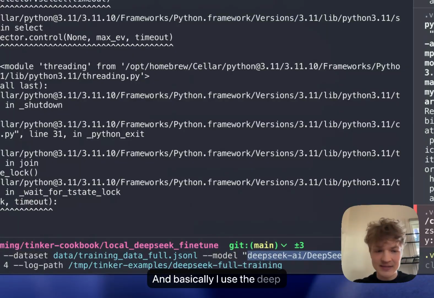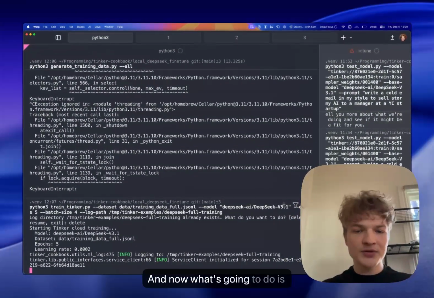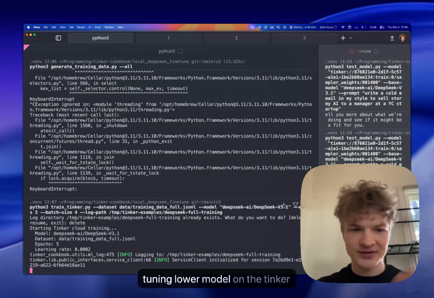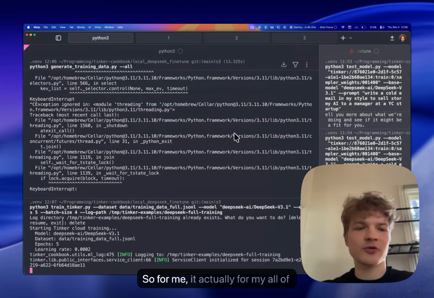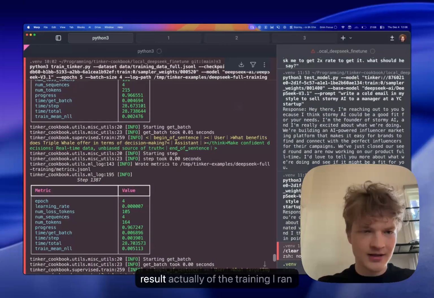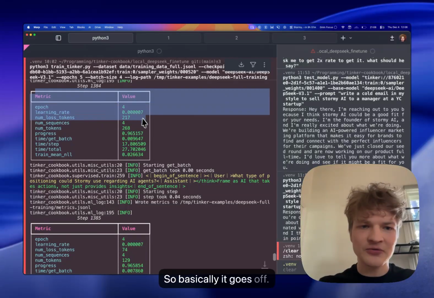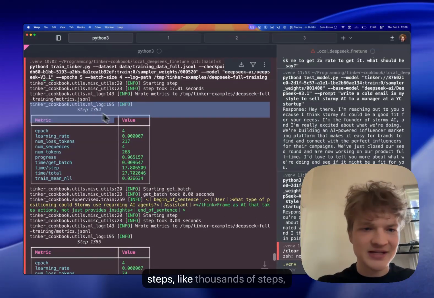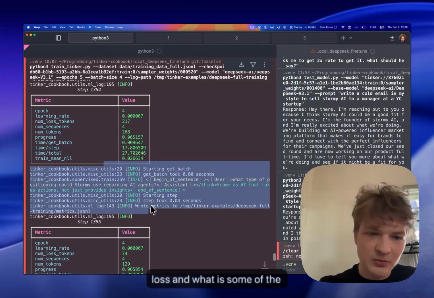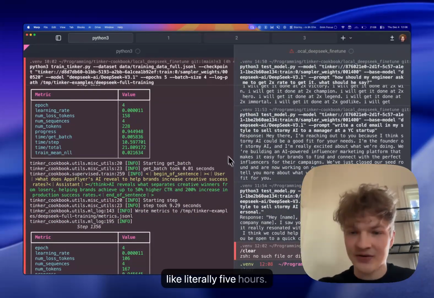And I used DeepSeek and I used the full path for the training. Now it's going to go off and kickstart the process of fine-tuning a LoRA model on Tinker, and it's going to take some time. For me, for all of my notes, it took around 5 hours to train the whole thing. So the result of the training, which I ran before, looks something like this. It has thousands of steps, it's taking the batches, and you see what the loss is and some of the questions being generated. And it took literally 5 hours.